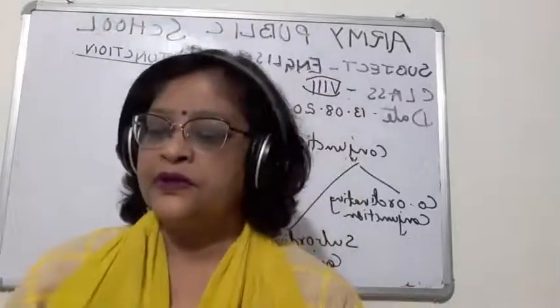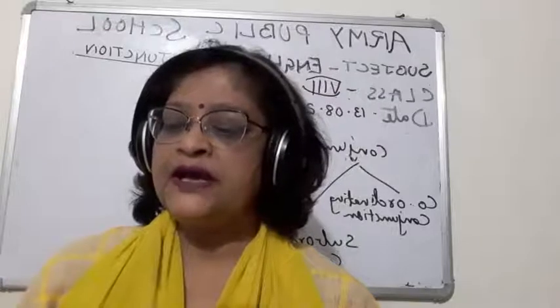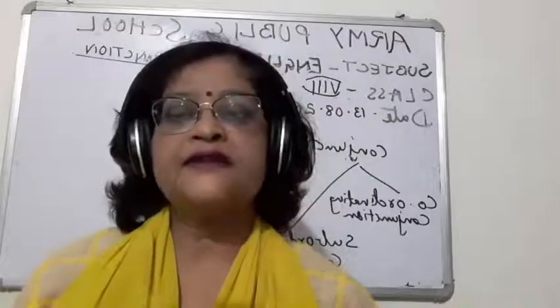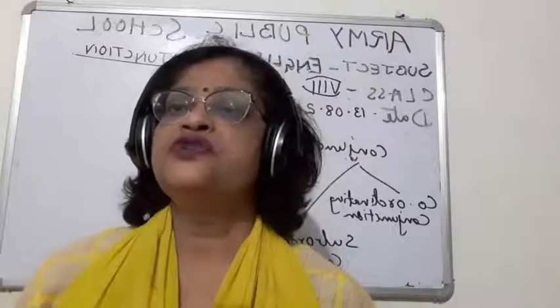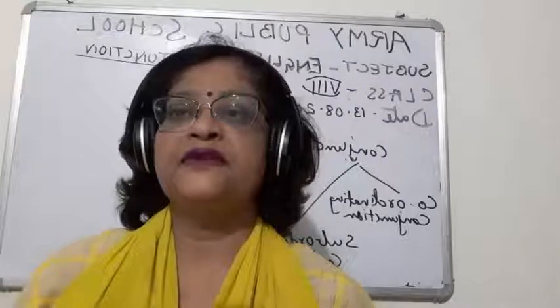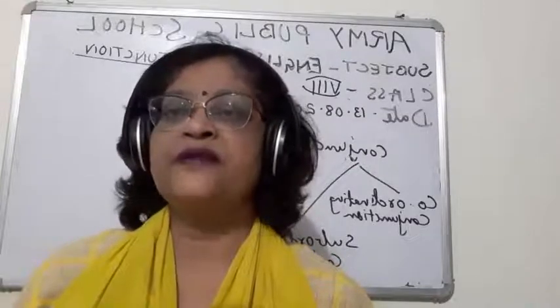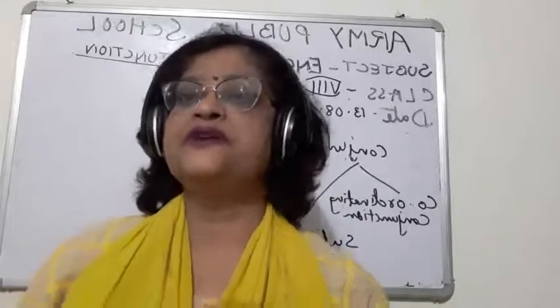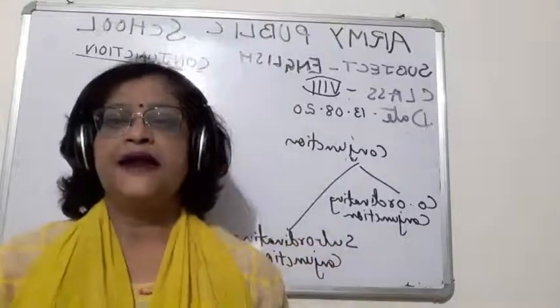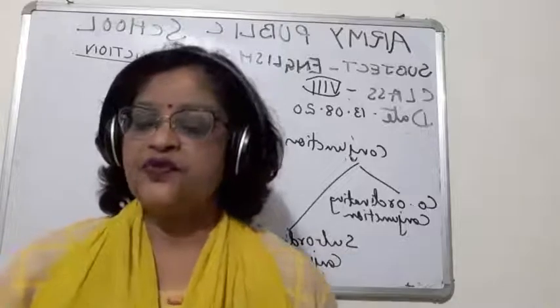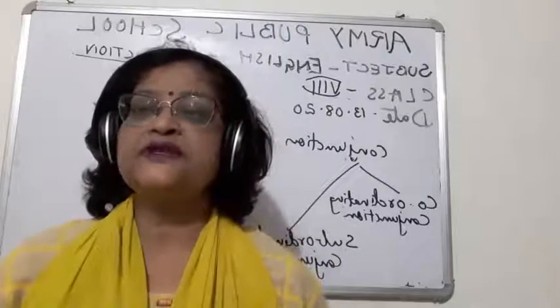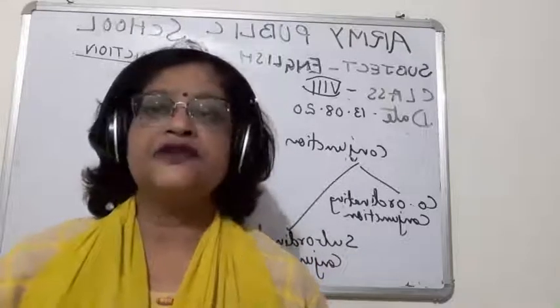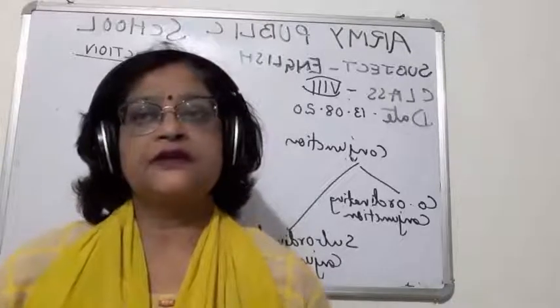Okay. So, John and David are good friends. So children, here John and David, these two words are joined by the word and. These two words are joined by which word? And. So and is a conjunction.